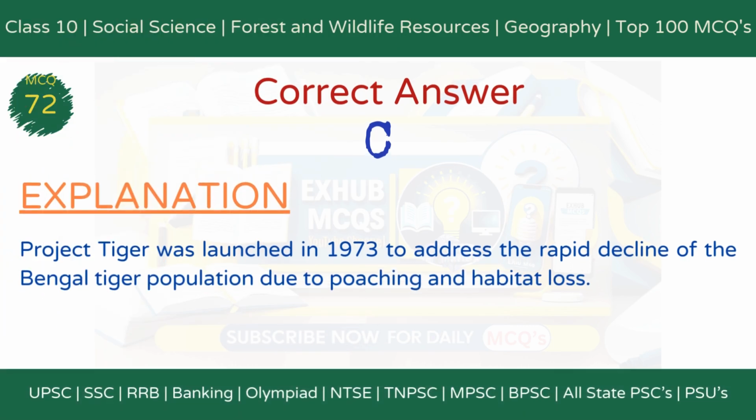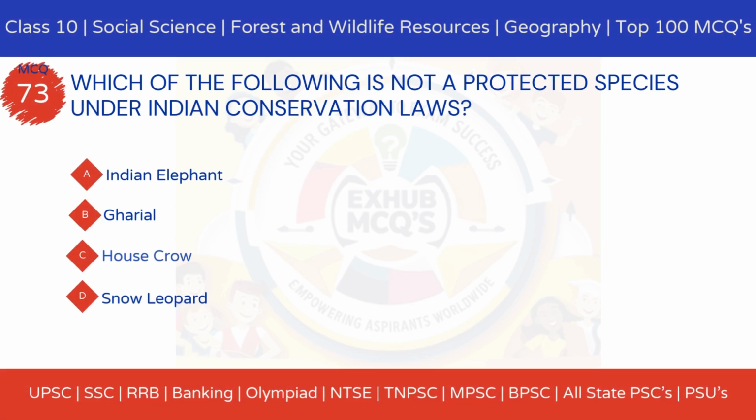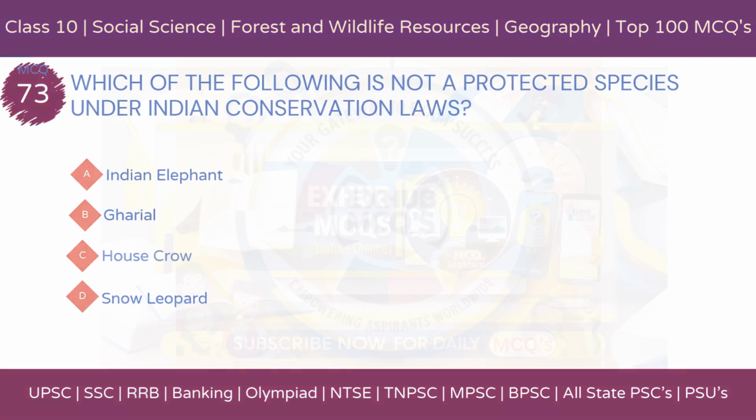The correct answer is option C, to conserve the Bengal tiger population. Explanation: Project Tiger was launched in 1973 to address the rapid decline of the Bengal tiger population due to poaching and habitat loss. MCQ 73. Which of the following is not a protected species under Indian conservation laws? Option A, Indian elephant. Option B, gharial. Option C, house crow. Option D, snow leopard.